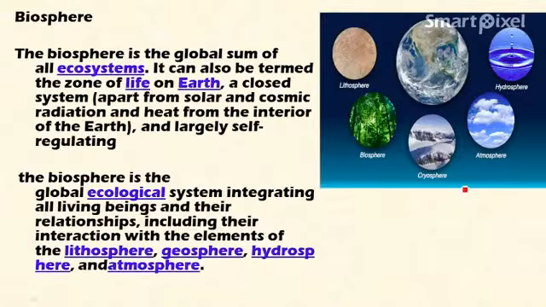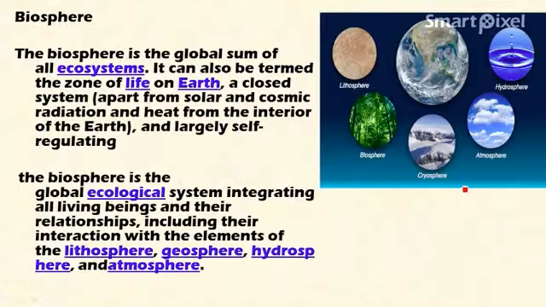So what is biosphere? Biosphere is the global sum of all ecosystems. It is the sum of all the ecosystems that I discussed earlier, and it can be termed as the zone of life on the earth. It is a zone of life on earth. It is a closed system, okay?